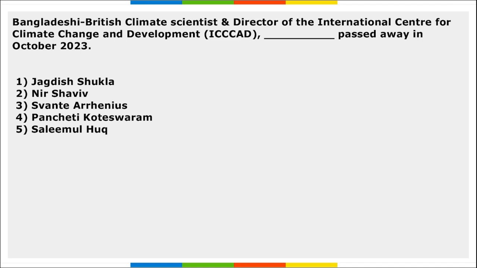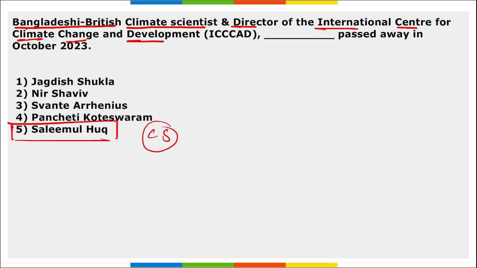Next, friends, let's move to some obituaries. Next is the Bangladeshi British climate scientist and director of the International Center for Climate Change and Development, who passed away in October. So, Saleemul Huq, right? Bangladeshi British climate scientist who recently passed away, and he was the director of the International Center for Climate Change and Development.